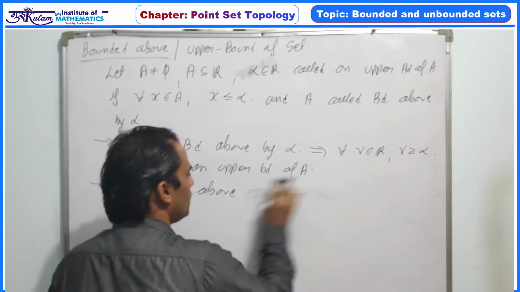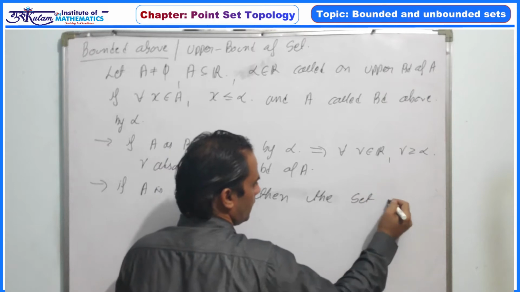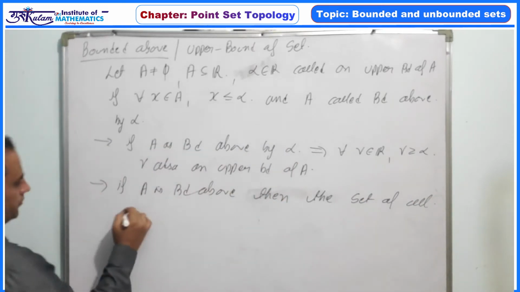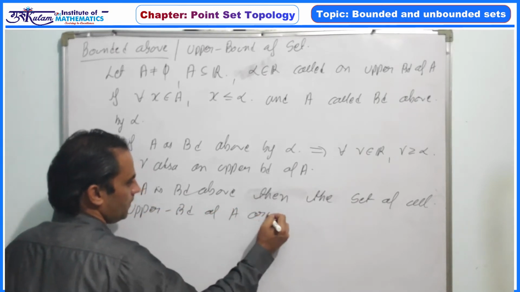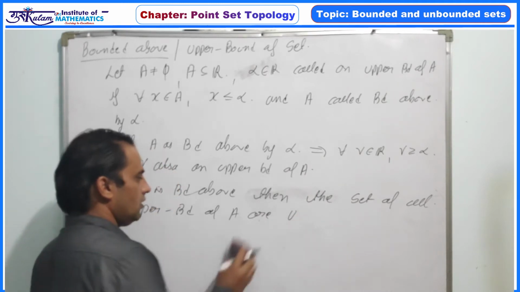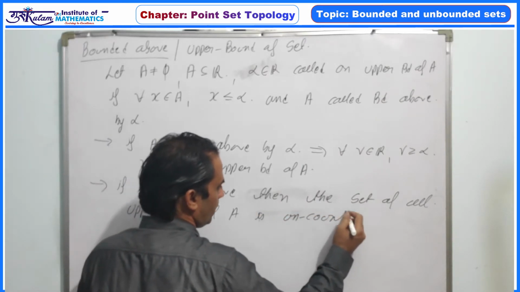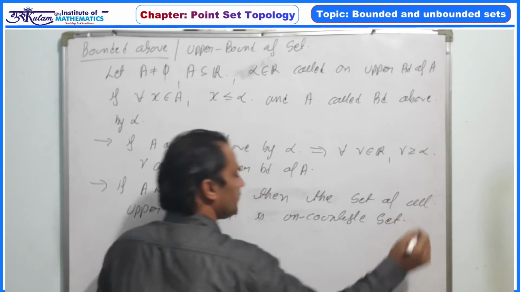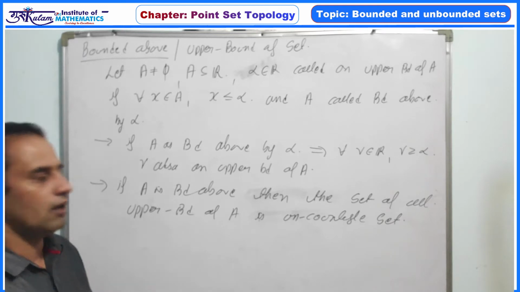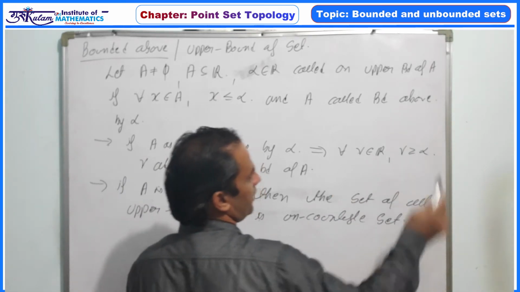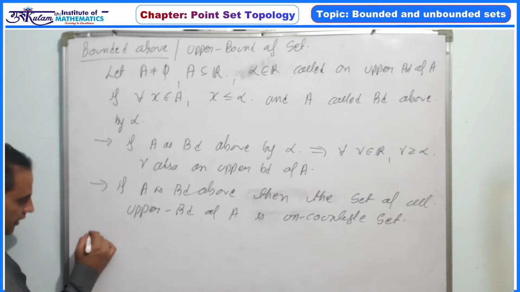So if any set is bounded above, then the set of all upper bounds must be uncountable, because every real number which is greater than or equal to alpha is an upper bound, and such real numbers are uncountable in number.